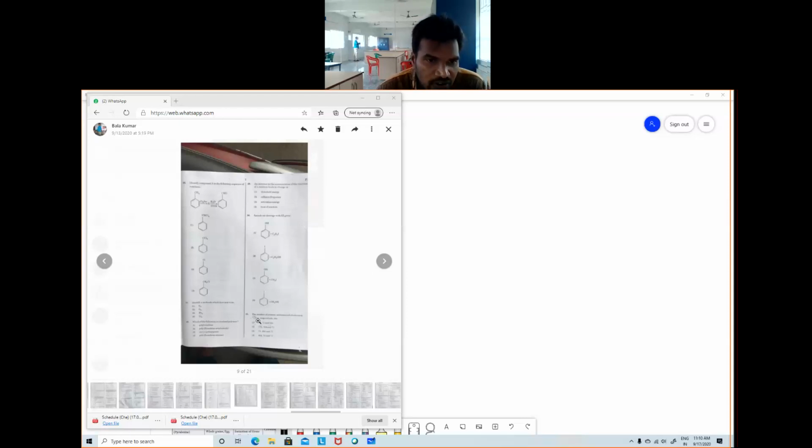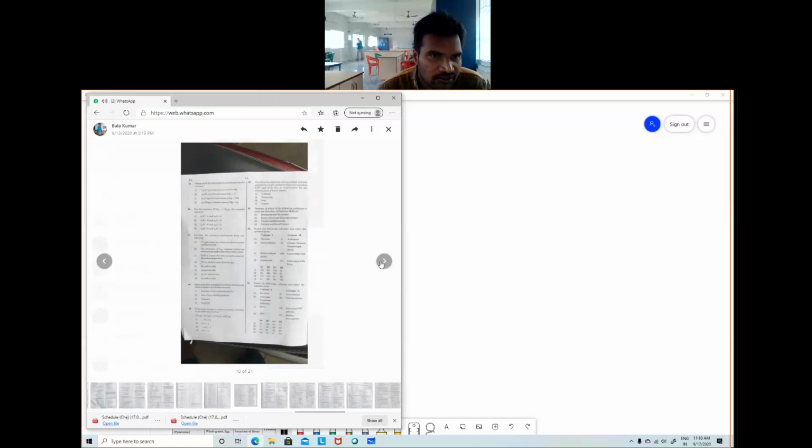See 51 question, direct question. The number of protons, neutrons, electrons given in the nuclide. Directly lutetium they given. As we know, atomic number indicates the number of protons and electrons, and the difference between the mass number and atomic number is the number of neutrons. So direct question, easy question. And this one, 85th question also: which one of the following has a maximum number of atoms, based upon mole concept?